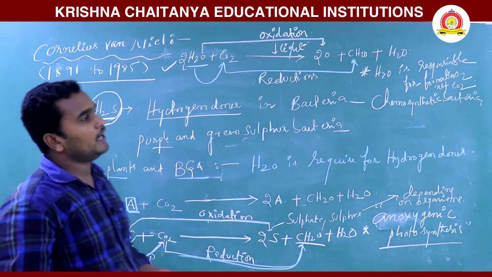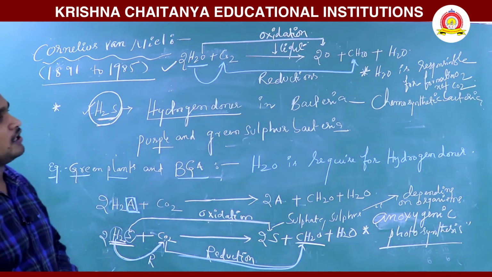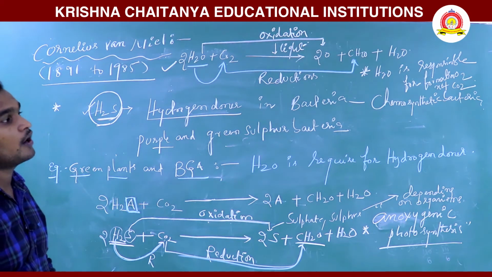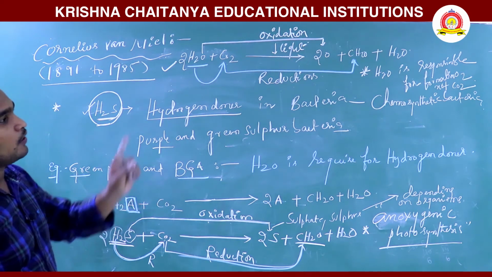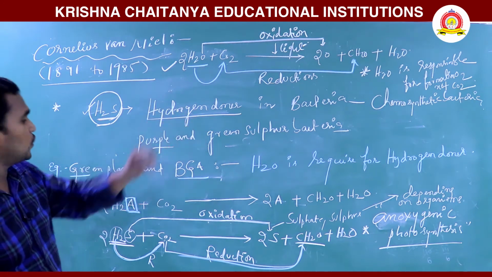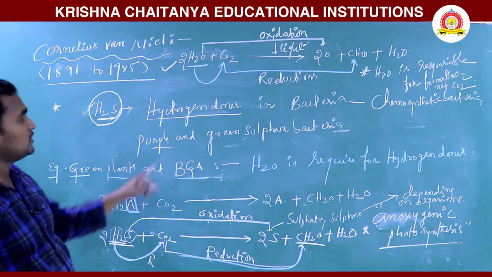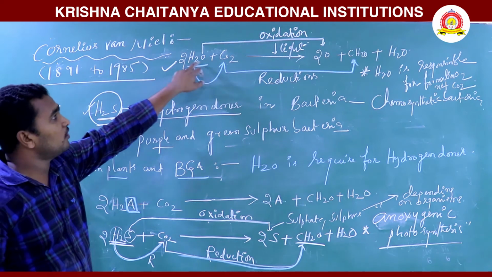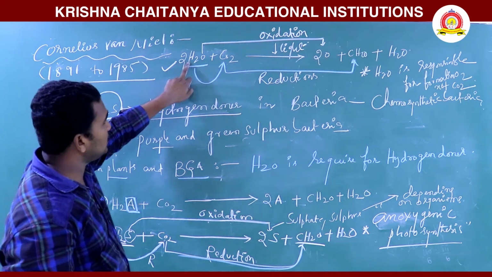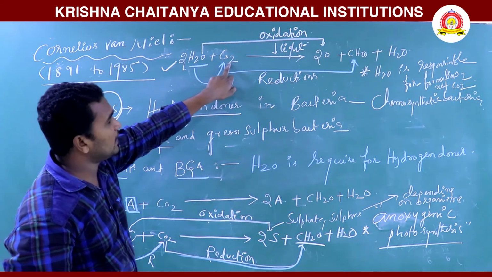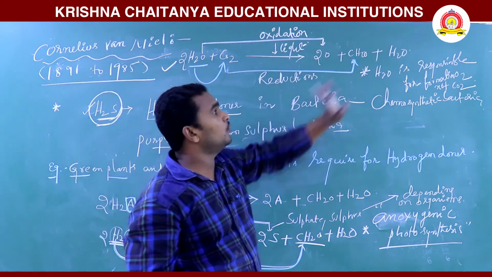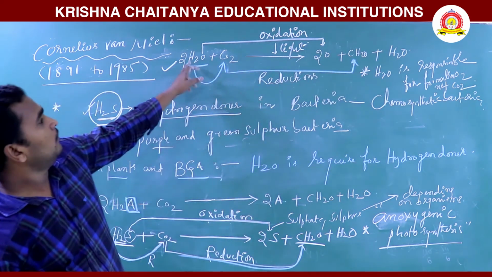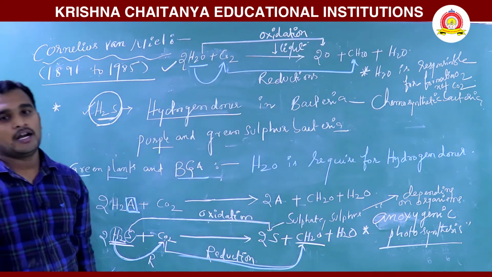Water donates hydrogens to the plant. These hydrogens reduce carbon dioxide into carbohydrate, and water is oxidized into oxygen.